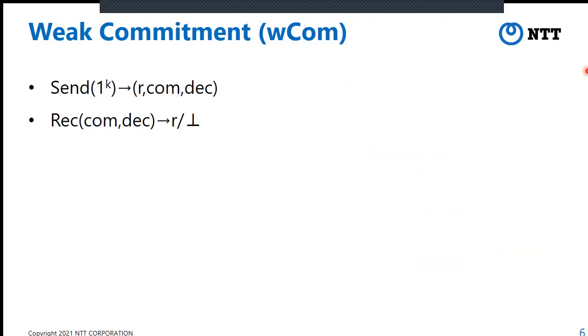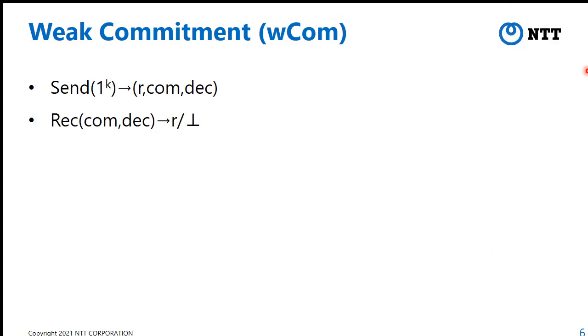Okay, so we next review weak commitment. Weak commitment means the string to be committed is randomly chosen. It consists of two algorithms: a send algorithm and a reconstruct algorithm.